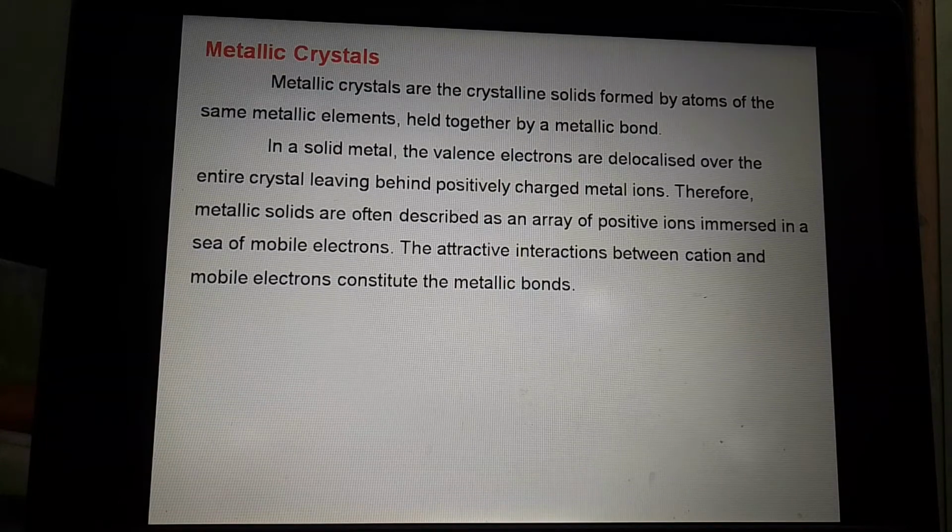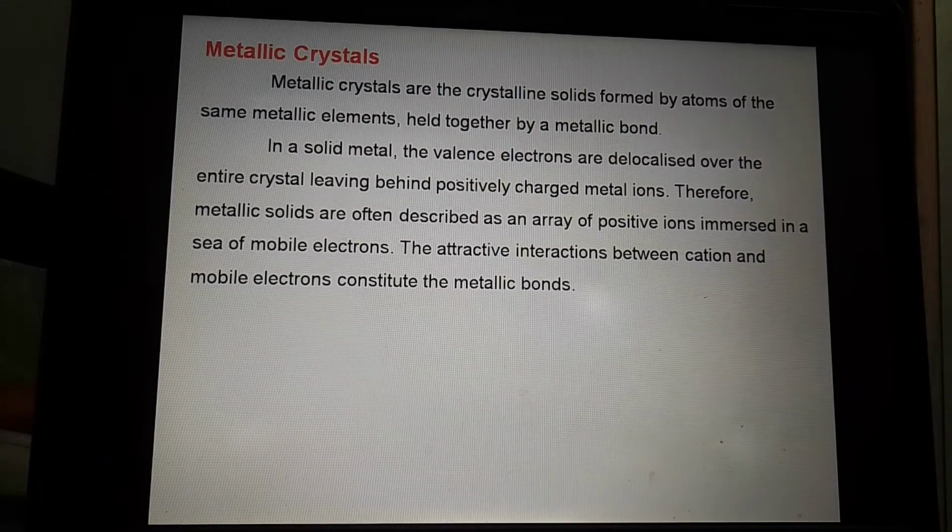Metallic crystals are the crystalline solids formed by atoms of the same metallic element held together by metallic bond. In a solid metal, the valence electrons are delocalized over the entire crystal, leaving behind positively charged metal ions.